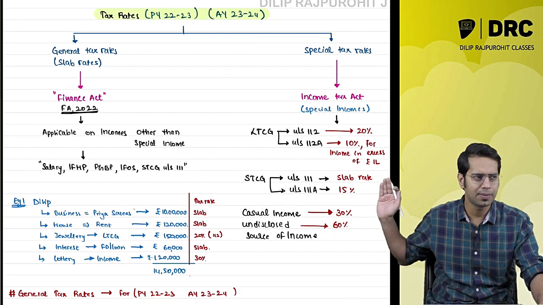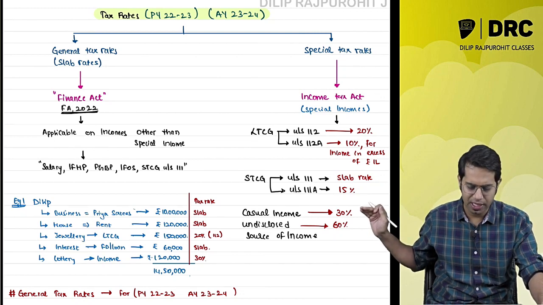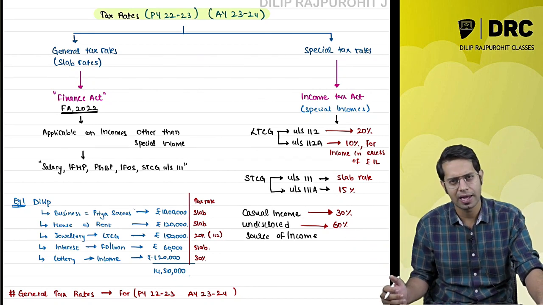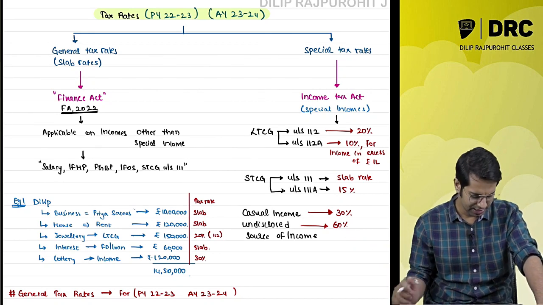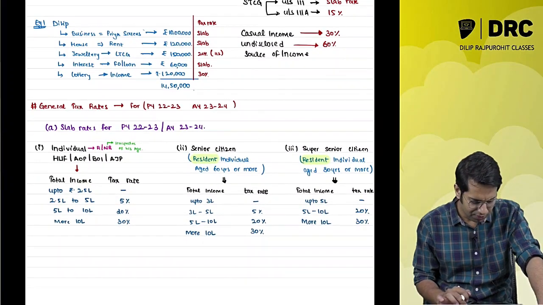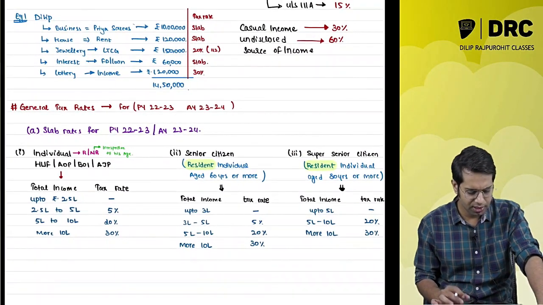Apart from that, we had seen about the casual income. Casual incomes are taxable at a flat 30%, and undisclosed sources of income are taxable at what rate, sir? It is taxable at 60%. Then we had seen what, sir? We had seen what are the slab rates applicable for this attempt.